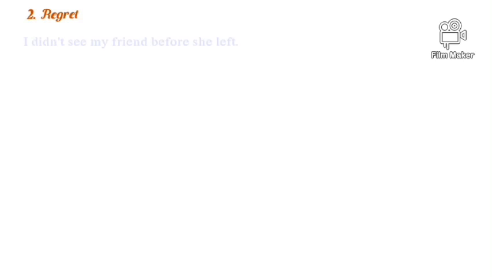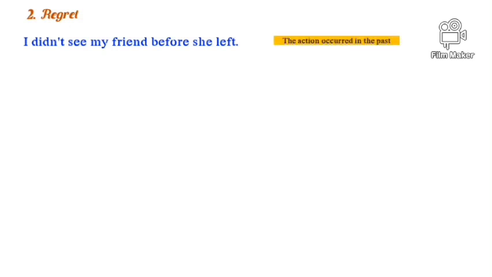Okay, let's have an example. I didn't see my friend before she left. The action here occurred in the simple past. It means it happened in the simple past. It's a real action in simple past. Okay? The verb didn't see is in simple past negative form.